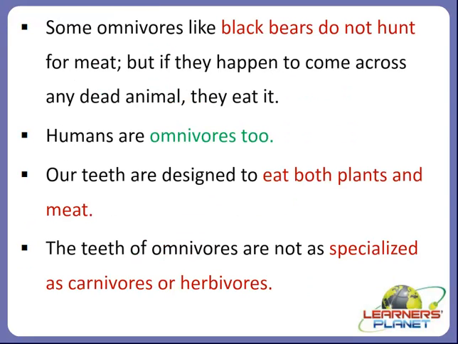Yes, there are some omnivores like black bears that do not hunt for meat, but if they happen to come across any dead animal, they eat it, right? So these are also a type of omnivores that do not hunt, means they are not hunters, but they are termed as scavengers, because if they happen to come across any dead animal, they eat it, just like scavengers, right?